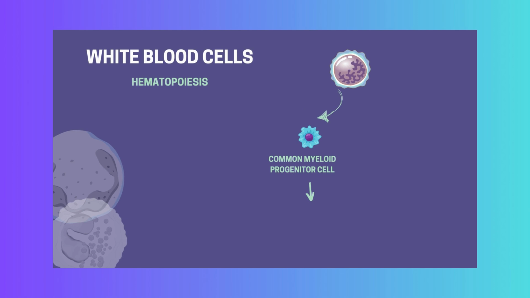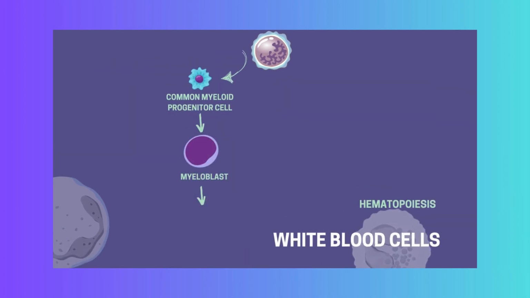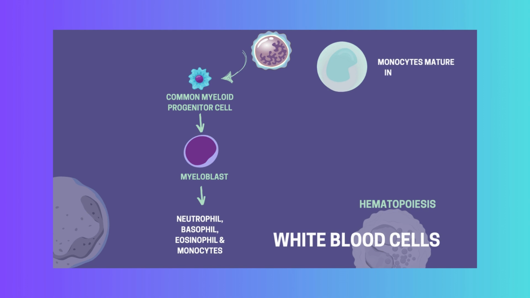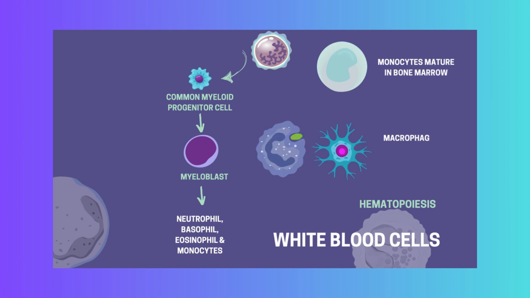The myeloid lineage gives rise to several types of WBCs, including granulocytes, which are neutrophils, eosinophils, basophils, as well as monocytes. Granulocytes are produced from a precursor cell known as a myeloblast. Myeloblasts undergo further maturation to become the various granulocytes, depending on the signals they receive in the bone marrow. Monocytes mature in the bone marrow. Once in the bloodstream, monocytes can migrate into tissues and differentiate into macrophages or dendritic cells.